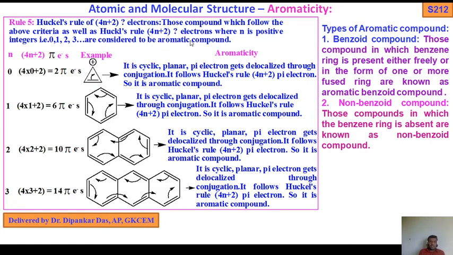So again I tell you what rule 5 is. Huckel's rule: to be aromatic compounds, 4n plus 2 pi electron systems. Those compounds which follow the above criteria as well as Huckel's rule of 4n plus 2 pi electrons, where n is a positive integer, 0, 1, 2, 3, are considered to be aromatic compounds. So it should be 4n plus 2 pi electrons. These are the examples and these are the aromaticity.